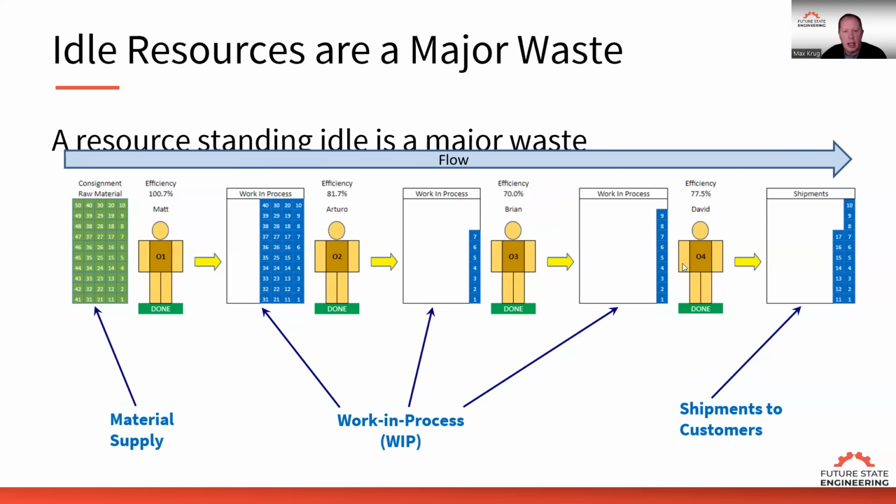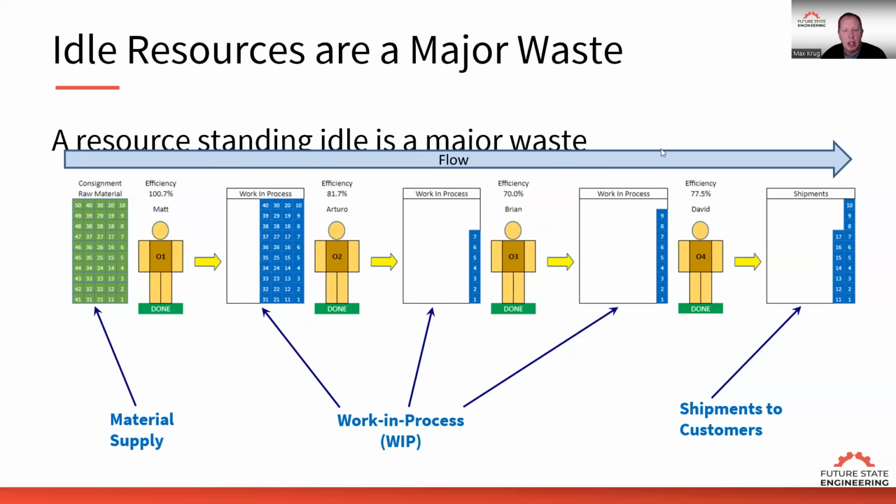When we do that, we start to see WIP build up, we start to see quality issues increase, we start to see lead times extend, and we start to see on-time delivery reduced. And then, of course, extending the lead time results in a longer cash conversion cycle.